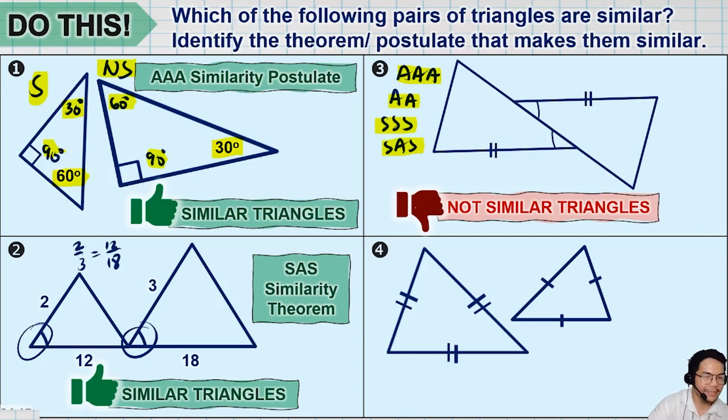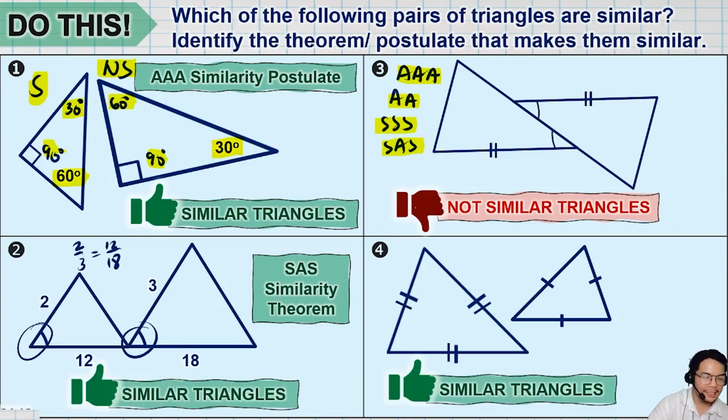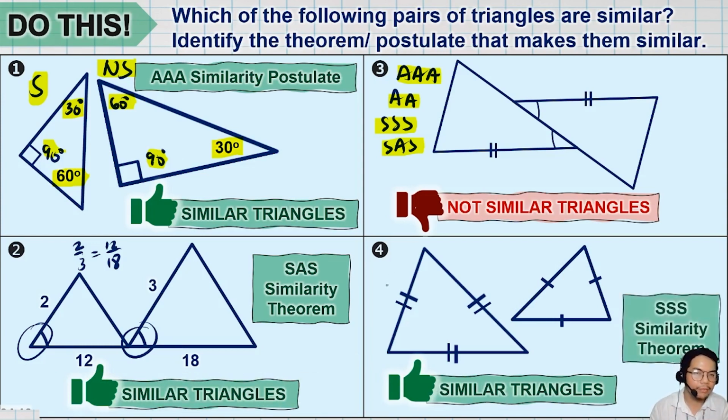Ano sagot nyo? Similar or not similar? Sige, type your answers on the chat box. Ayan, so the answer here is, yes, they are similar. Ayan. Ano ang pwede natin gamitin na theorem? Very good. So it's gonna be SSS similarity theorem. Bakit? Itong dalawang triangle na to ay equilateral. So kung ito 4, for example lang, kunyari 4 lahat ng measurements ng side. O di kunyari ito naging 2, o dito lahat 2. O kung naging 1 yan, o di 1 lahat. But if you get the ratio of them, they will be all equal, 4/1, 4/1, 4/1. So proportional yung sides ng dalawang equilateral.